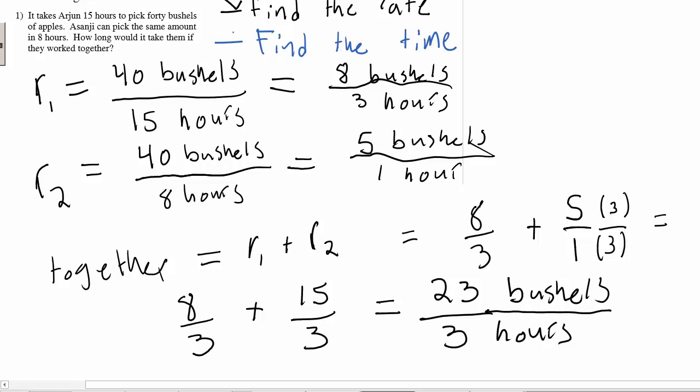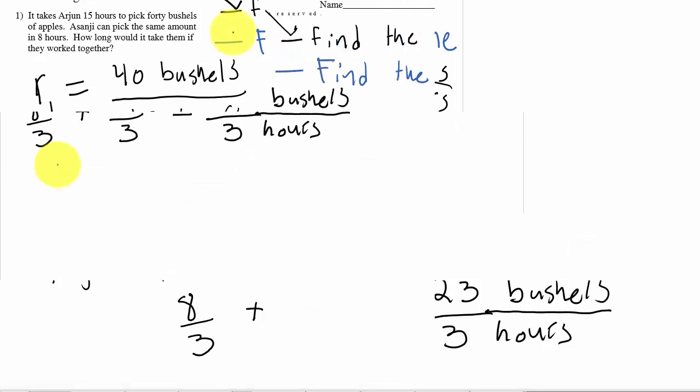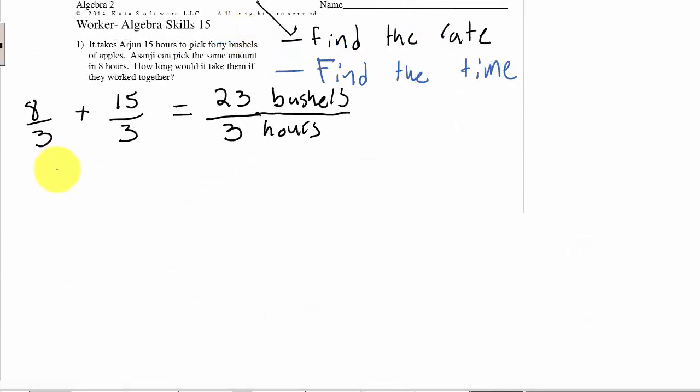Now we're going to go ahead and find the time. So take a minute, write this down if you haven't already. Okay, so now I'm going to start writing in blue. We're going to be finding the time. So how long would it take them if they worked together?